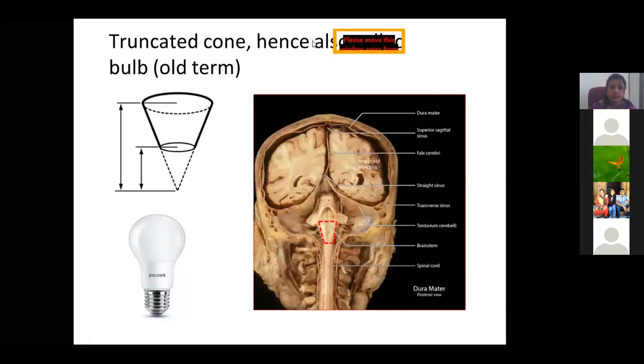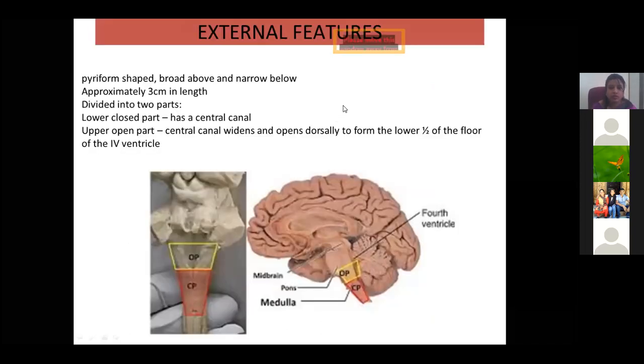So it's like a truncated cone, like a bulb. That's why it's called the medulla. So what are the external features of the medulla? We have two parts, the dorsal and ventral part, and we also divide it into an upper part and a lower part. The upper one is an open part and the lower one is a closed part, and we find an important ventricle within the medulla and cerebellum, that is the fourth ventricle.